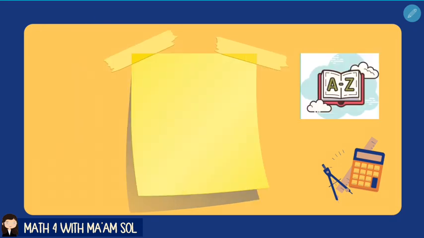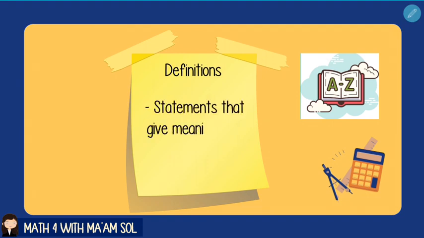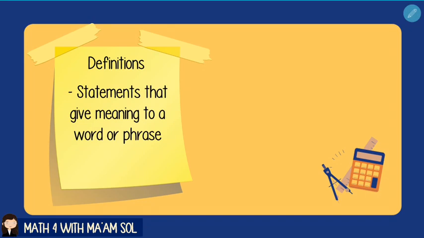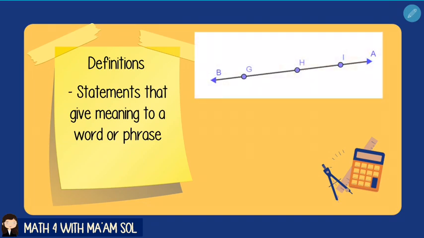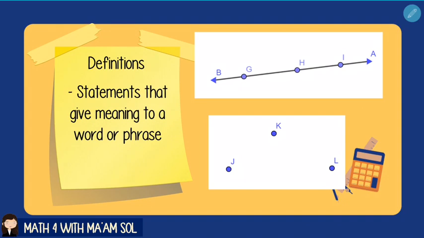Another part of the axiomatic system is definitions. Definitions are statements that give meaning to a word or phrase. We only use either undefined terms or terms that have been previously defined to come up with good definitions. Let's say we want to define collinear points and non-collinear points. Collinear points are points that lie on the same line, whereas non-collinear points do not lie on the same line. Did you notice how we use the undefined terms points and lines in this definition?